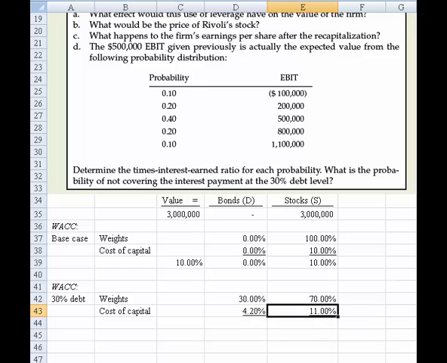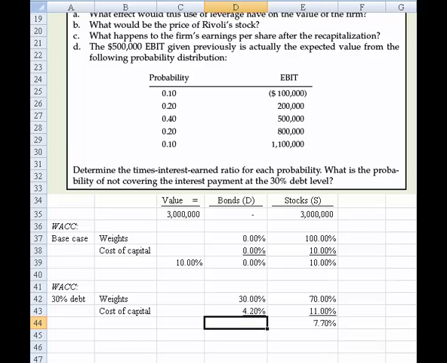Now, they told us that due to the added risk of carrying bonds, the risk to the equity holders is that the interest on the bonds gets paid before them. So the firm itself now has leverage, and it's a riskier firm. So the cost of capital rises from 10% to 11%. And if we multiply that across, we get 7.7 as our cost of capital component for stocks.